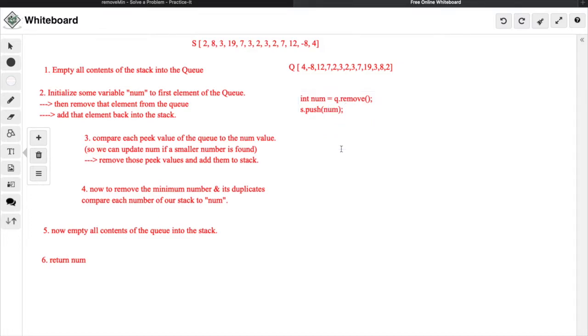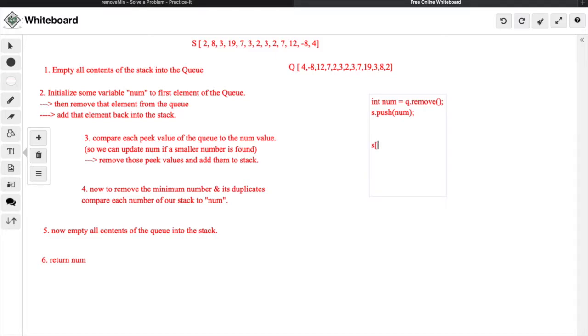Alright, so after that we move on to step 3, and it says compare each peek value of the queue to the num value. So we can update num if a smaller number is found, and then remove those peek values and add them into the stack simultaneously. This is a bit confusing, but all I'm saying is we have our stack.